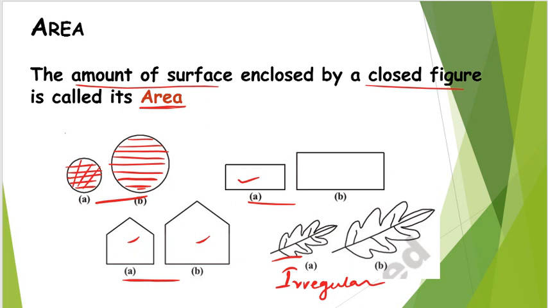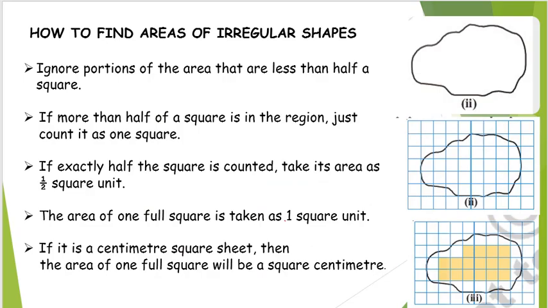We can find the area of regular figures by using some formula, whereas for irregular figures it is not the case. There won't be any particular formula to find the area of irregular figures. In this chapter we are going to discuss finding the area of regular as well as irregular figures. First we will discuss how to find the areas of irregular shapes. Suppose I am given this shape, which does not have any particular form, so it is an irregular figure.